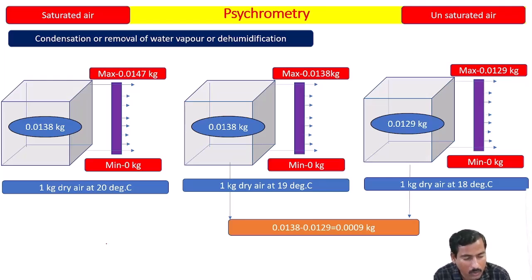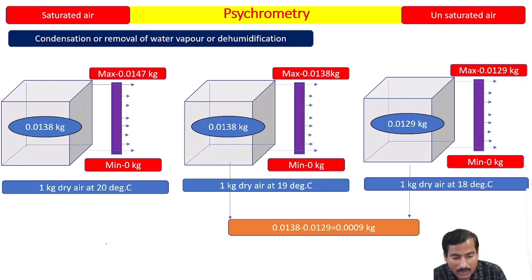Condensation has started at 20 degrees? No, it has started at 19 degrees and it has ended at 18 degrees. So during this condensation process, how much water vapor is condensed? 0.0009 kg of water vapor is condensed. That means the water vapor has become liquid. It is separated out of the air.